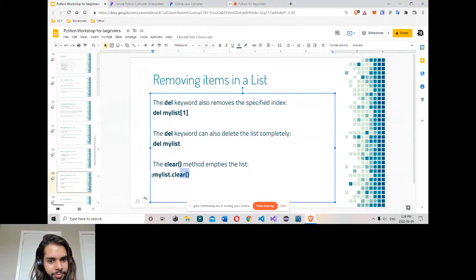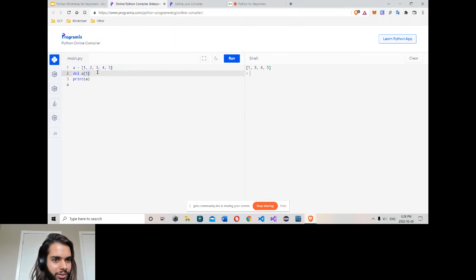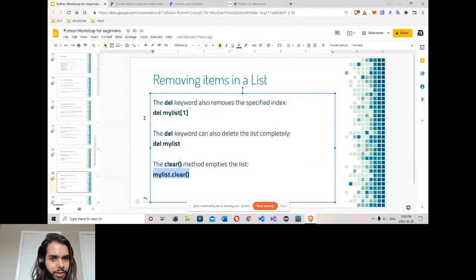Last is clear. If you want to clear a list but not delete it, you can use clear, simply a dot clear. So the delete keyword deletes the whole list away. Clear simply deletes all the elements, the items, in a list. So that's removing.